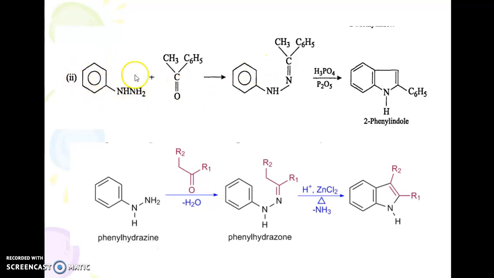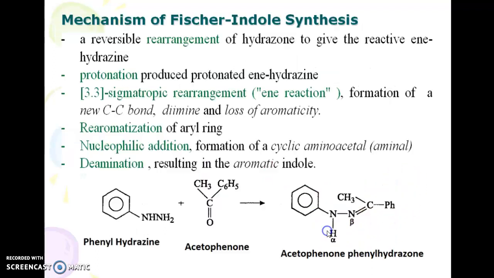This is a phenylhydrazone. This is a ketone which is condensing here. Once again it forms one more important derivative, 2-phenylindole. Here, this phenylhydrazine, in presence of a ketone, loses a molecule of water, forming the hydrazone, and then when it is heated with zinc chloride, it is going to give the substituted product.